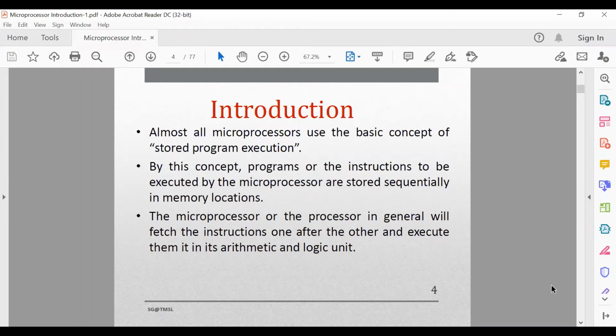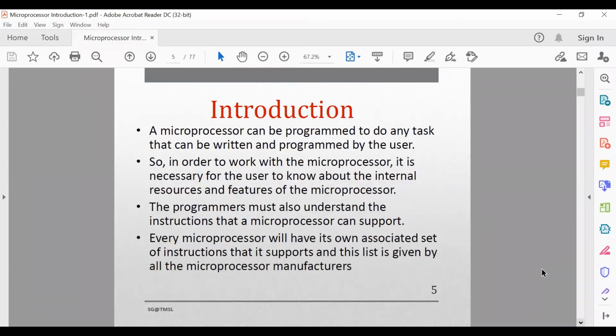All microprocessors have a built-in memory access and management part as well as some amount of memory. A microprocessor can be programmed to perform any task that can be written and programmed by the user. Without the program, the microprocessor unit is a useless unit.